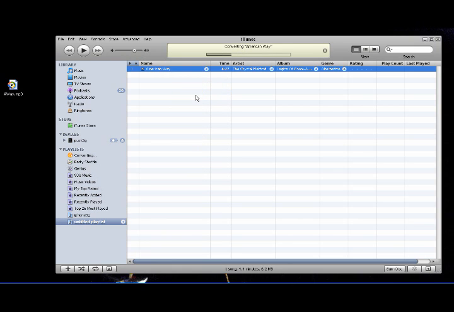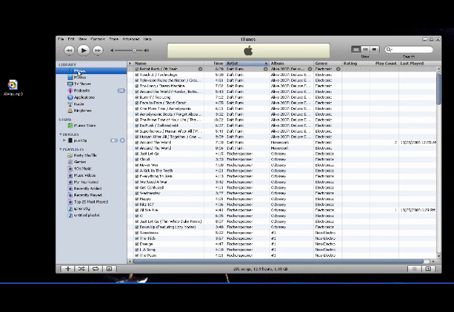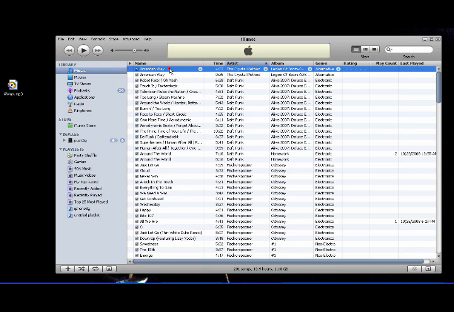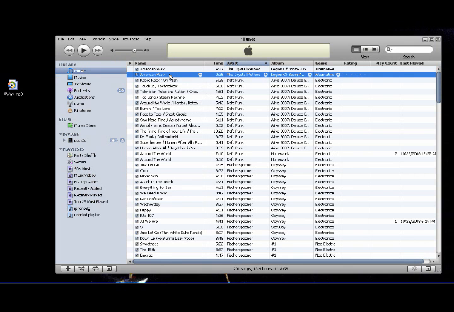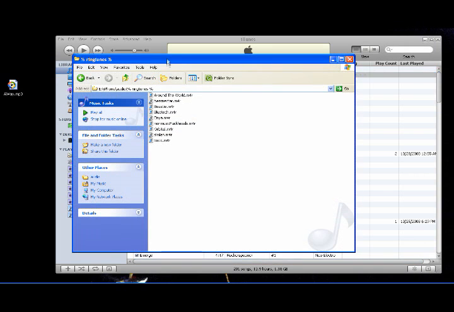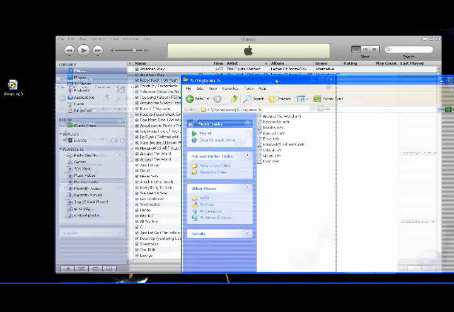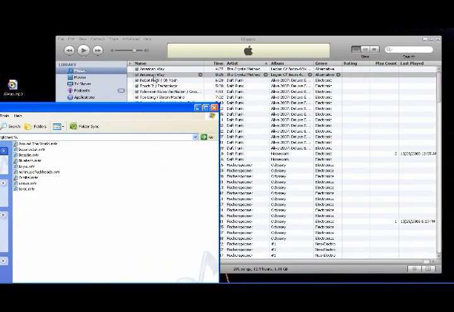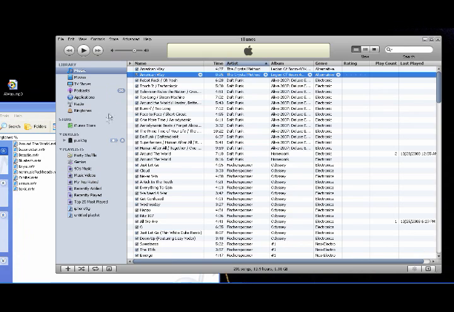This will create a new file that will be found at the top of your music directory. So go ahead and click there and scroll to the top. You'll see the original file that we had and the new 25-second ringtone. You'll want to copy this file to a directory that you will want to store your ringtones in.